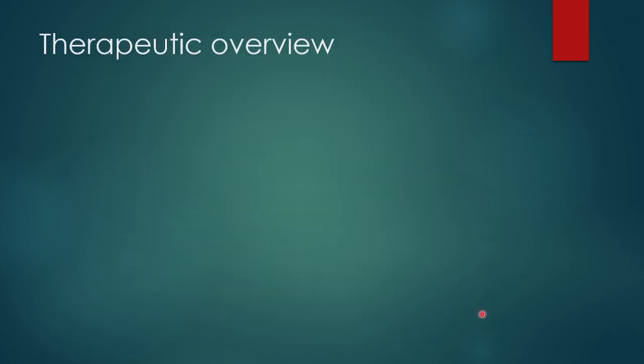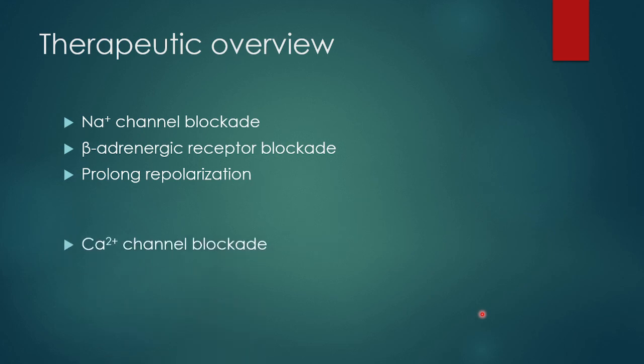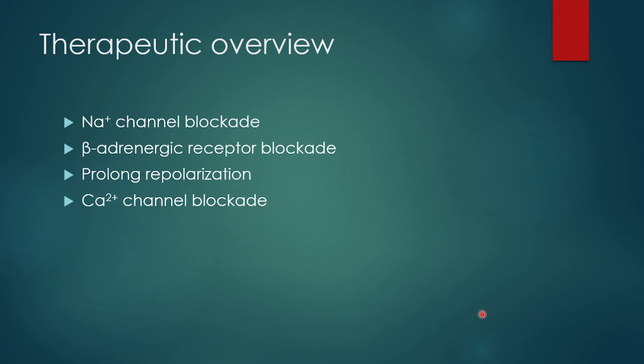Now let's look at the overall therapeutic overview of the common antiarrhythmics. Basically, we have the drugs which block the fast sodium channels, so there is sodium channel blockade. There is the beta adrenergic receptor blockade, the beta blockers, very commonly known and used also. You have some drugs which prolong the repolarization, these are the phase 3, class 3 drugs. You have some calcium channel blockers, the phase, class 4 drugs.